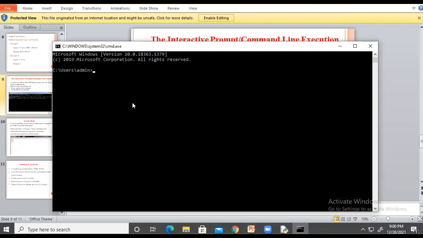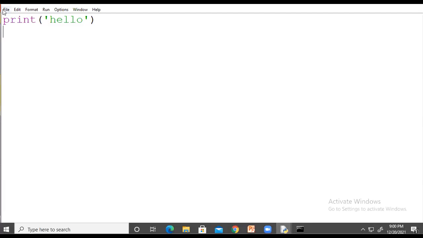How to execute a program here? First of all we need to set the path. So how to set the path? First of all write cd and the path of your program. So how to find our path?